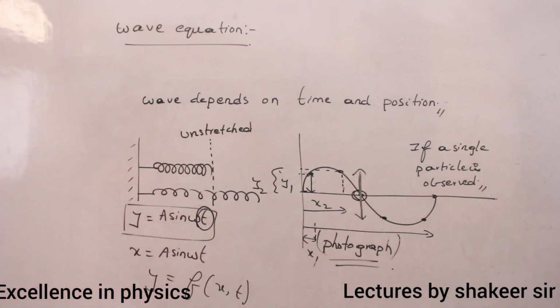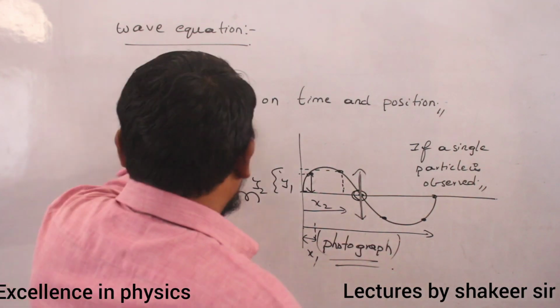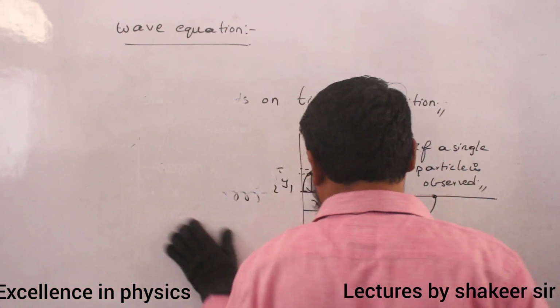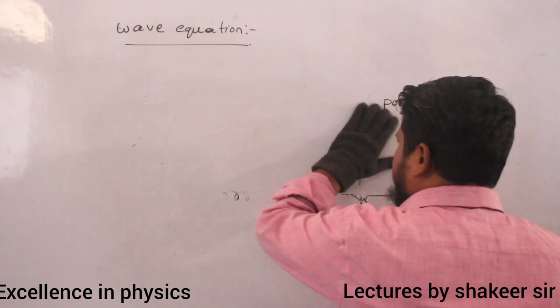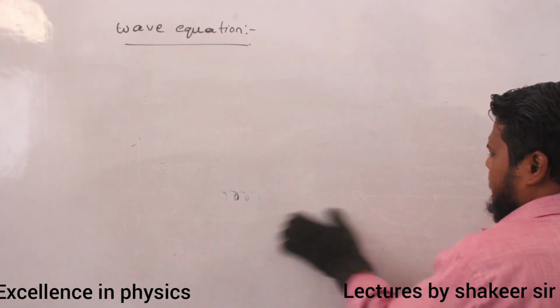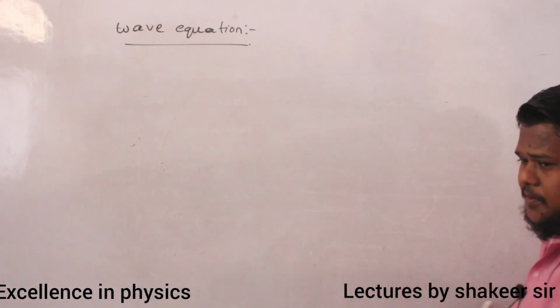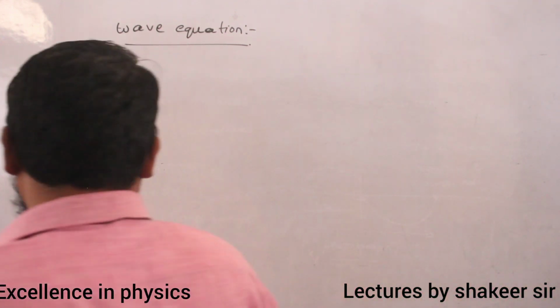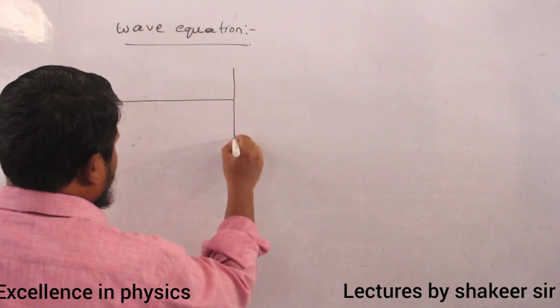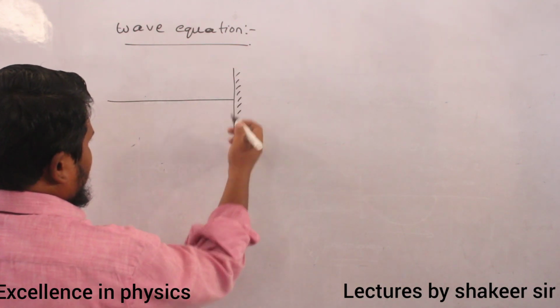Completed? Okay. So now let us try to understand how we can write the equation of a pulse first of all. Can you say what is meant by pulse? See, here we are tying a string to this rod.